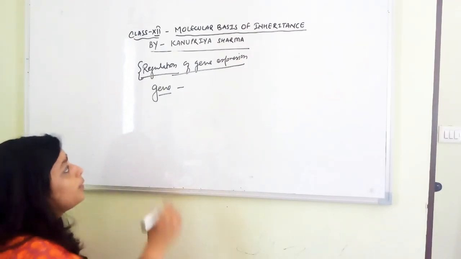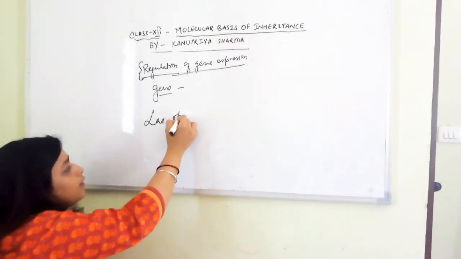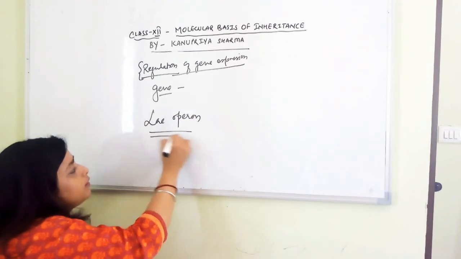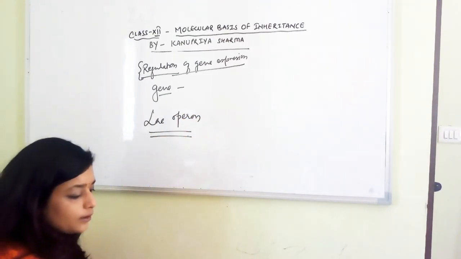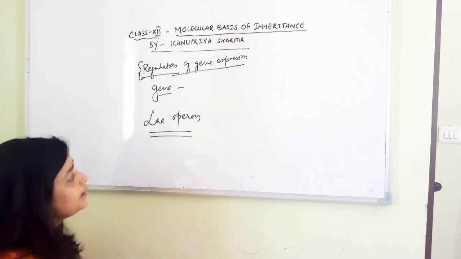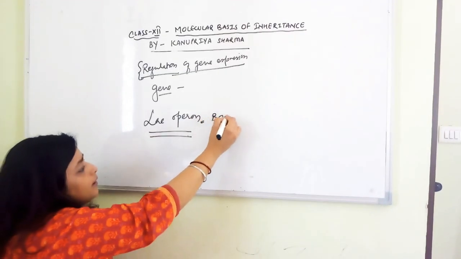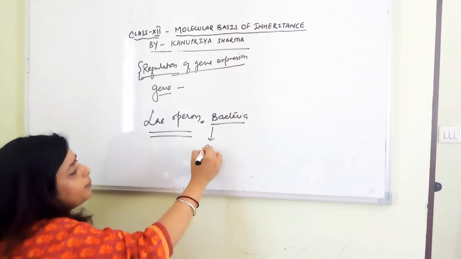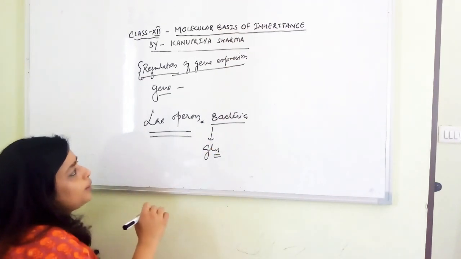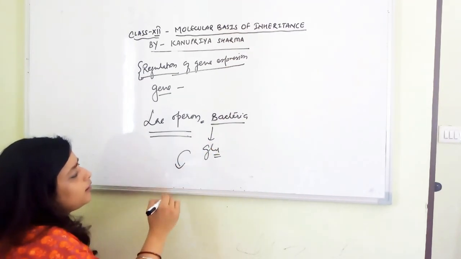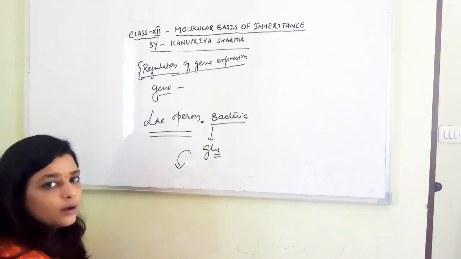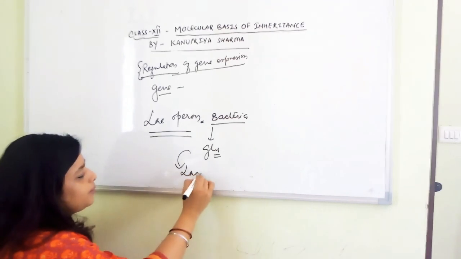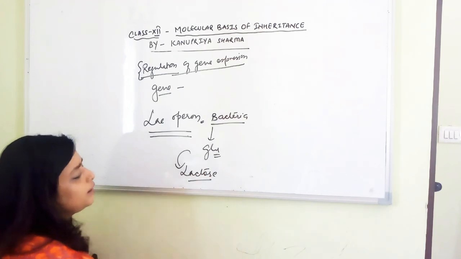So here we'll talk about lac operon. Now the lac operon is basically found in bacteria. So the bacteria is usually dependent on glucose, right? But when the glucose is not around, then it takes up lactose as a substitute. And how does it use it?